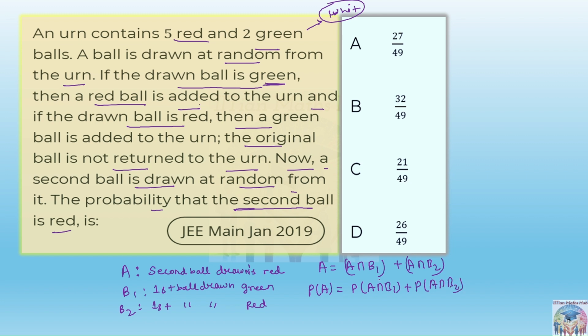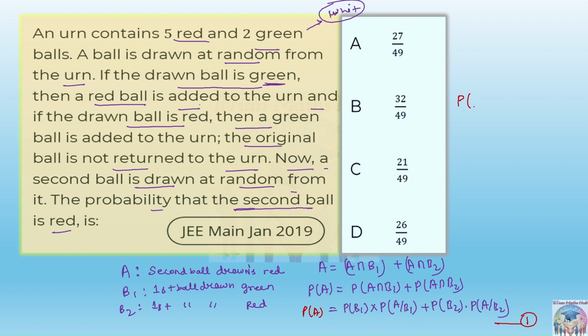By the formula it will become probability of B1 into probability of A given B1, plus similarly probability of B2 into probability of A given B2. Let's say this equation is 1, and now our task is to find these different probabilities and put the values.